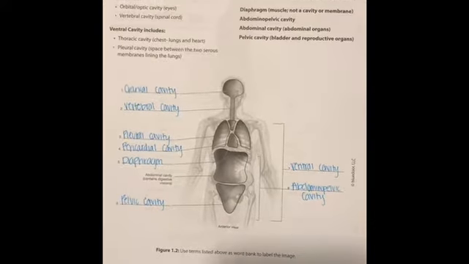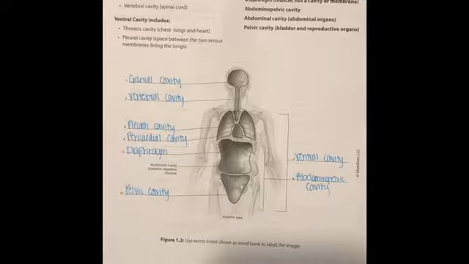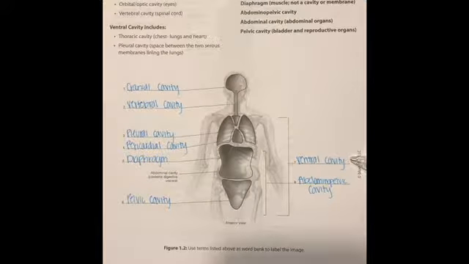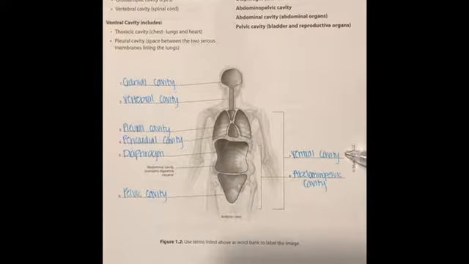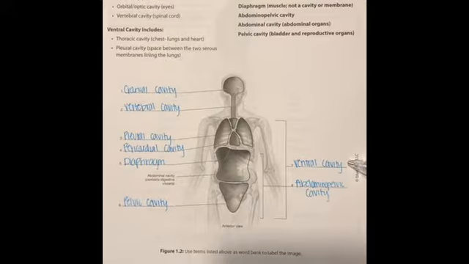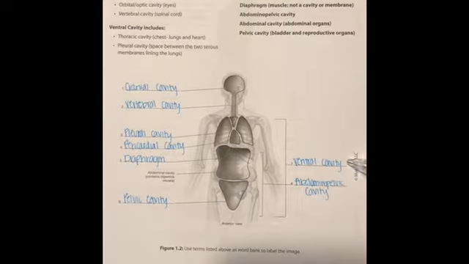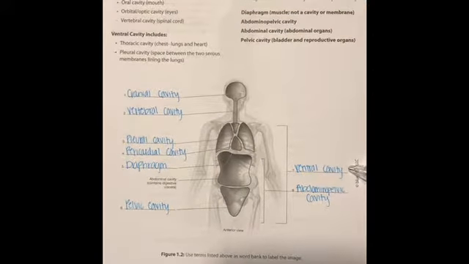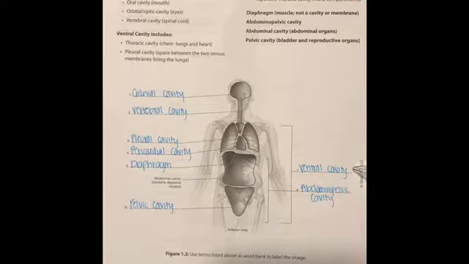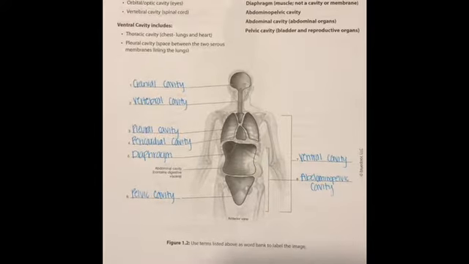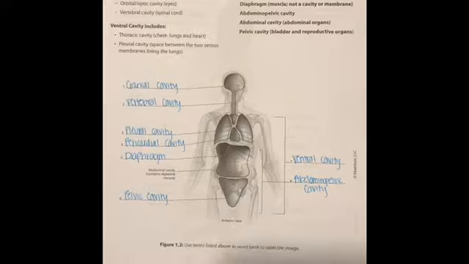The major cavity found in the frontal plane is known as the ventral cavity. There are two main cavities located inside this cavity, starting from superior to inferior as follows. The thoracic cavity, commonly referred to as the chest, houses the lungs and the heart.